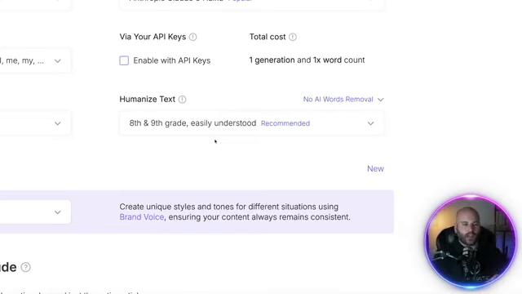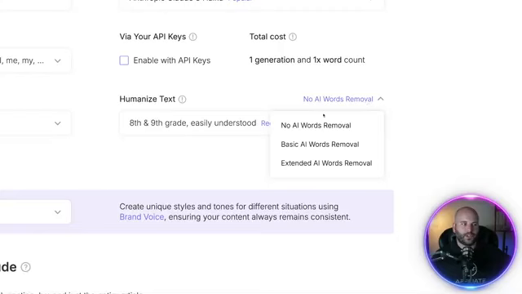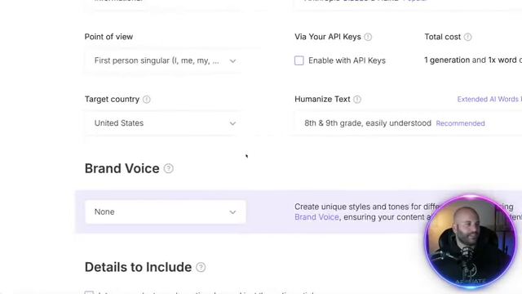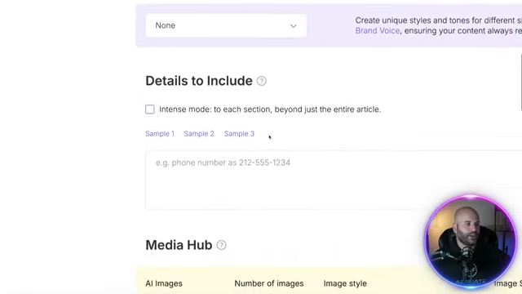That is because we're trying to rank on Google and we do not want it to be filled with a bunch of AI words. So they recently came out with this update that humanizes the text. What does that mean? It literally means all those filler words and those weird phrases that artificial intelligence usually comes up with. We now have the ability with the click of a button to remove it. So you can click basic AI word removal or extended. So I'll just say extended, and then we can continue on.